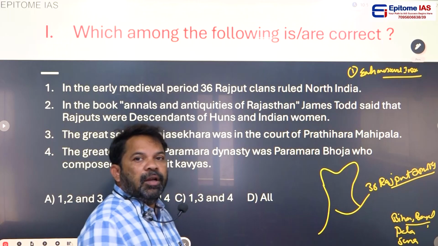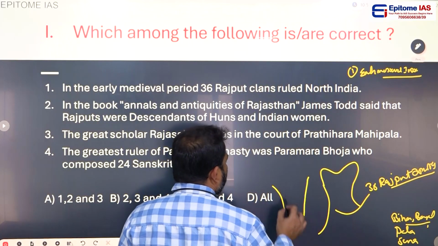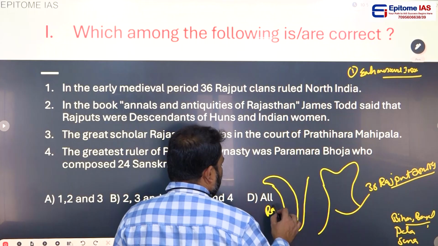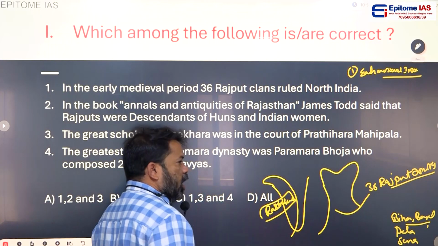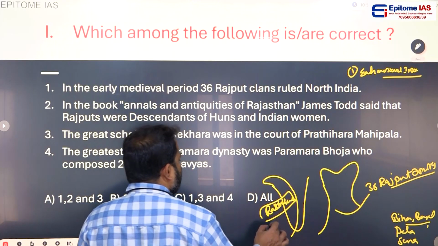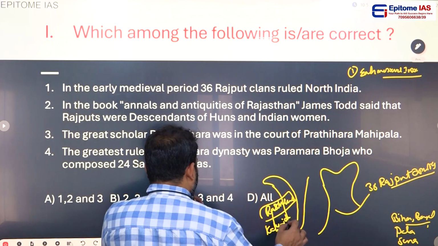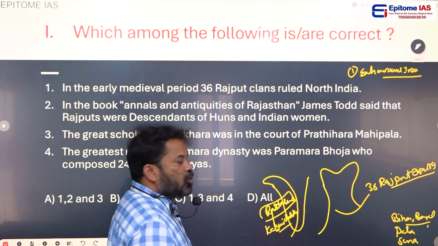Coming to South India, the Badami Chalukyas were replaced by the Rashtrakutas, who ruled the Deccan area for almost 200 years, and the Rashtrakutas were replaced by the Kalyani Chalukyas, who ruled approximately 200 years.